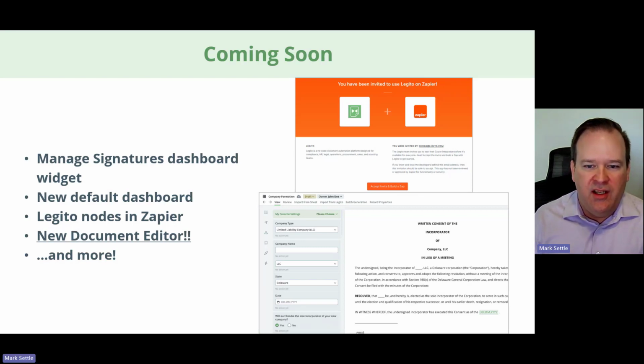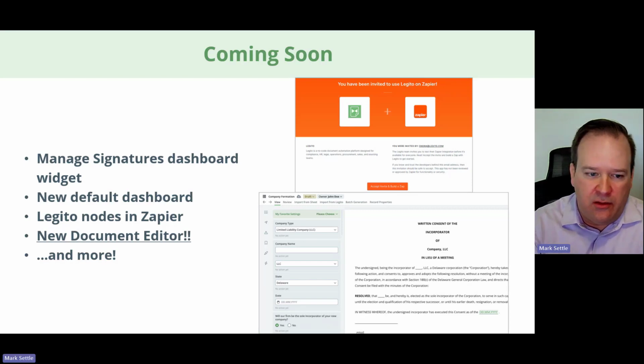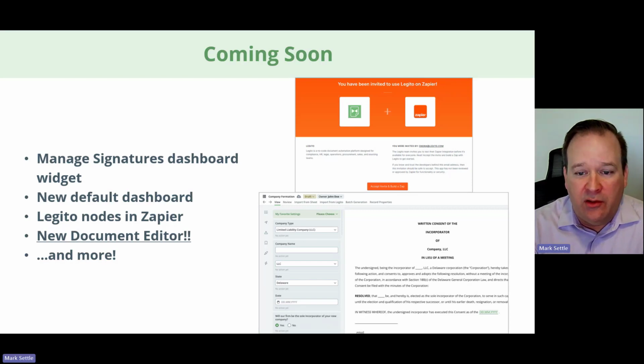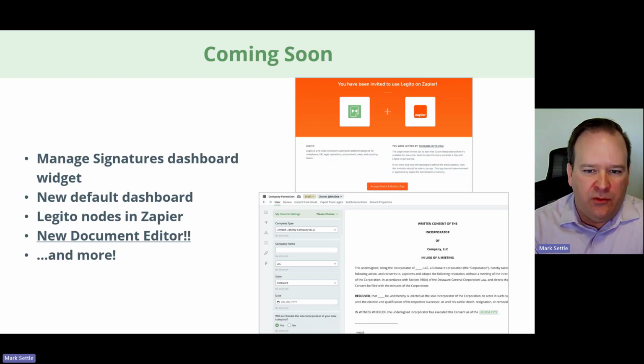So it's basically a solution in today's world of so many cloud apps: Office 365, Teams, Slack, so many G Suite apps. They're all in the cloud, right? So you can access them in the cloud. Legito is a cloud app as well. So Zapier is a tool that allows you to do more point-and-click integration between these types of tools.